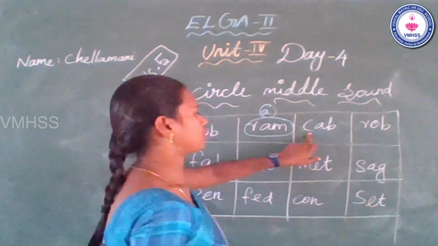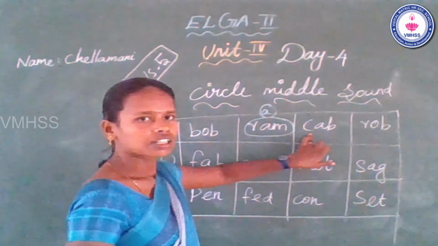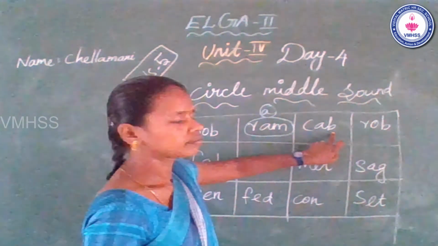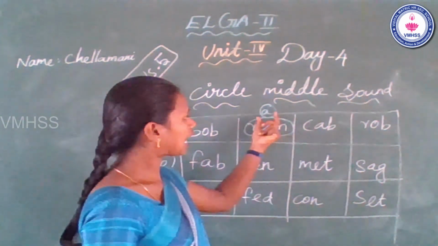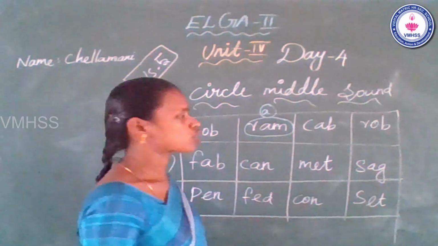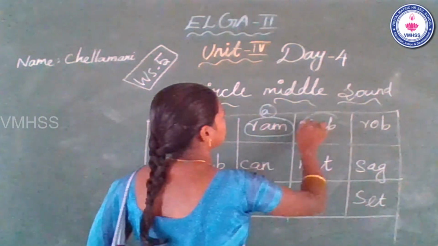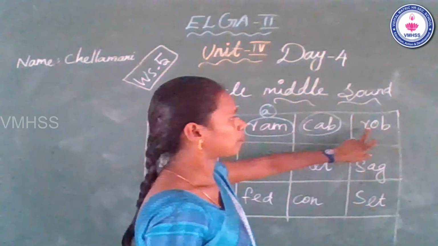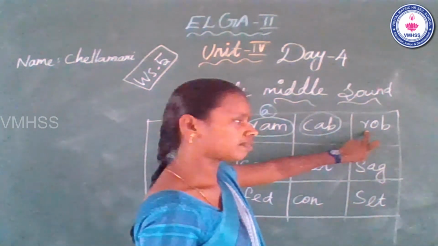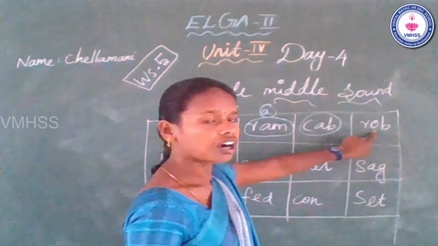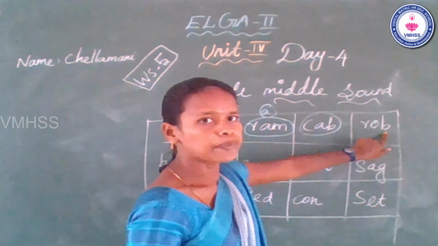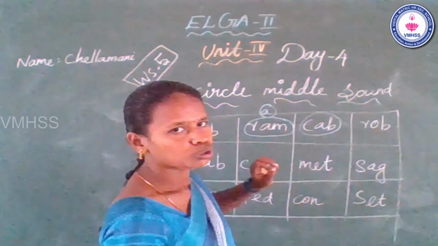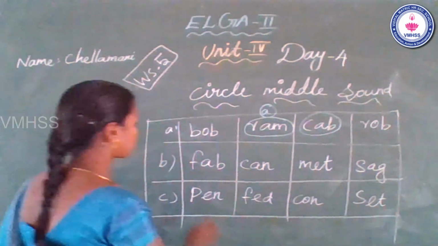Next, see the third one. Cat. Beginning K, middle A, N B. This word has middle sound A. Yes, you can circle it. Okay. See the next one. Raw. Beginning R, middle A, N B. So does this word have middle sound A? No. So don't circle it.